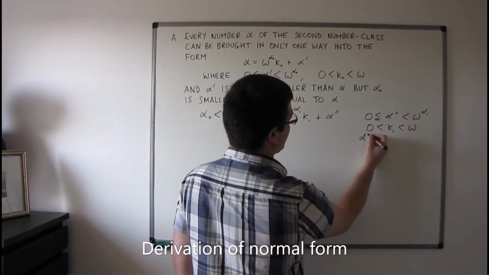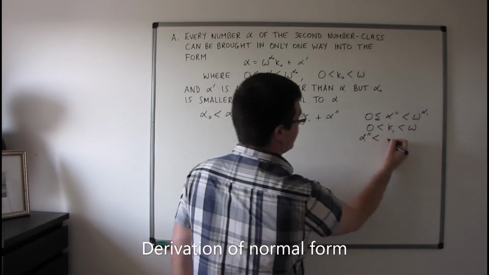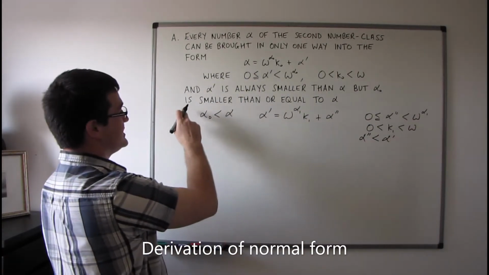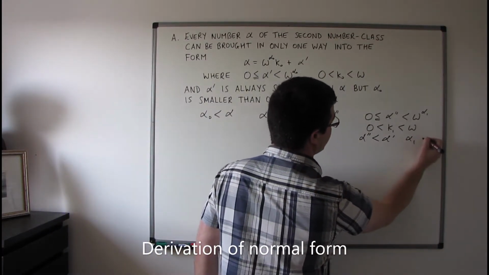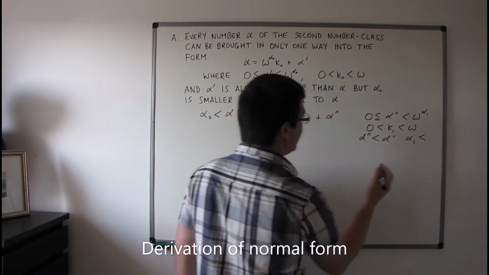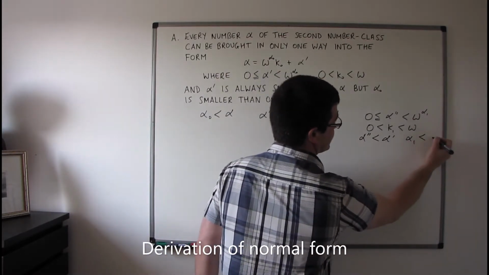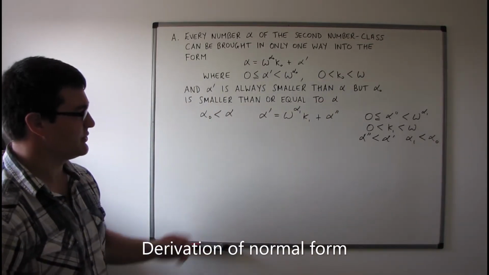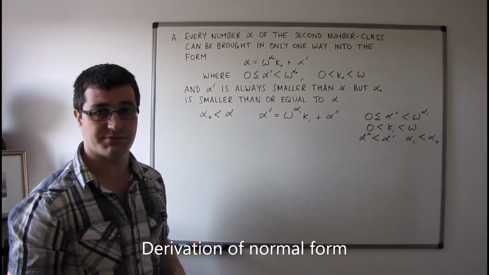Here we're going to get alpha prime primed is going to be less than alpha primed. And here we had alpha naught is smaller than or equal to alpha. Here we're going to get alpha 1. Again, okay, it could be equal to, but really we want to consider the case where alpha 1 is less than alpha naught. So we get some similar information relating to this particular expression.